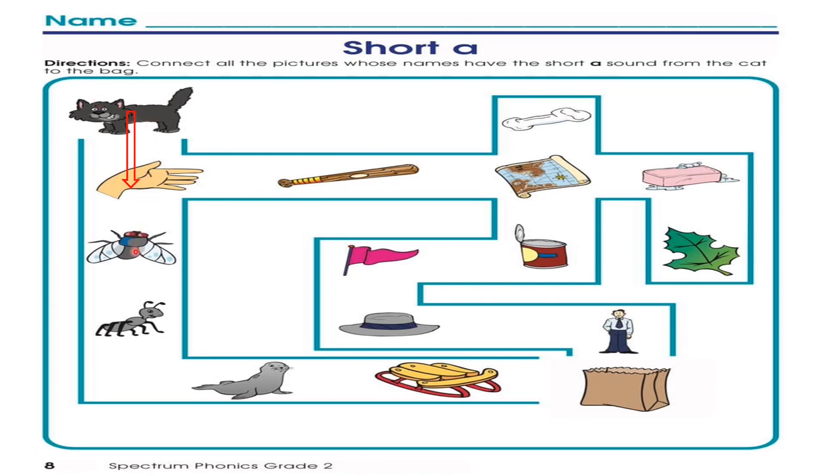After that we have fly. Do we have short vowel a in fly? Let's listen to it very carefully. Fly, fly. No, we don't. So you are not going to connect the hand to the fly. Let's go this way. We have what? We have bat. Yes, of course. In bat we have short vowel a, b, a, t, bat. So you have to connect it from the hand to the bat.